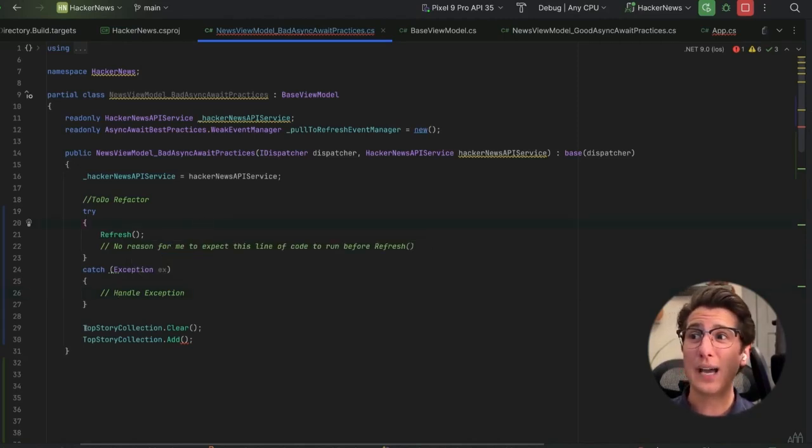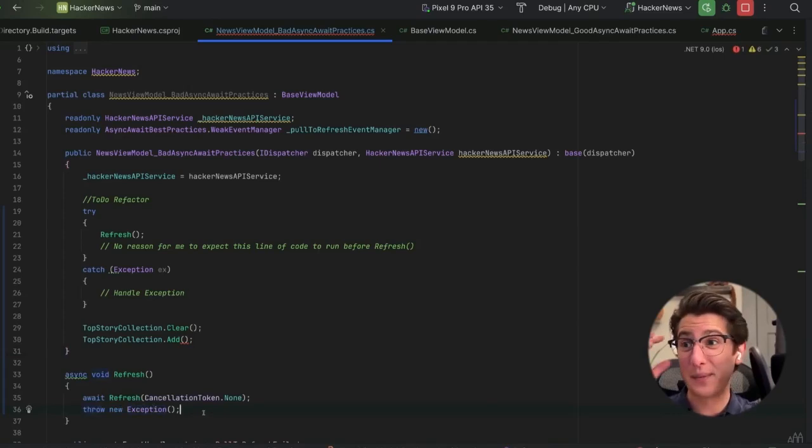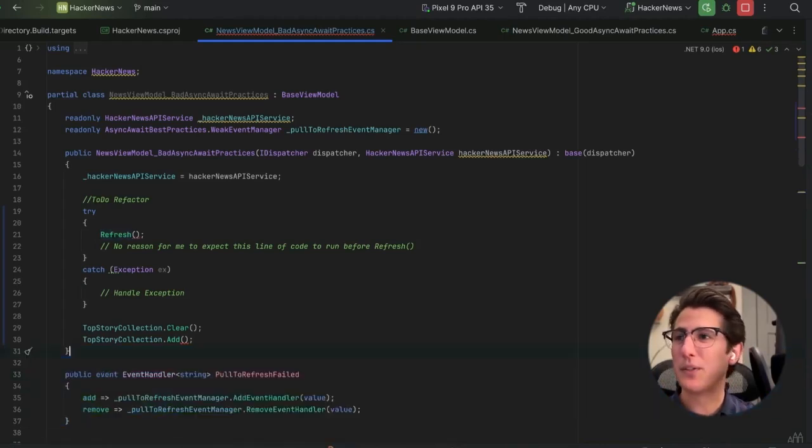And now I have a race condition in my code and a possible crash when this refresh method finishes, or rather a guaranteed crash in our instance because I added a hard coded exception here. So we do want to avoid async void, but at the same time, this is a valid implementation of async void. So what do we do, right? Because we want to avoid it.